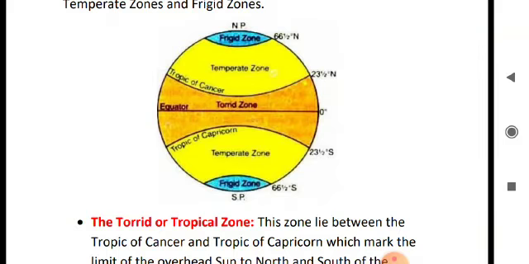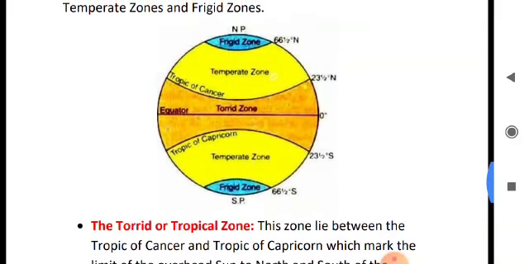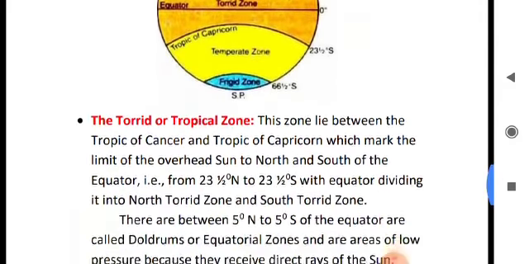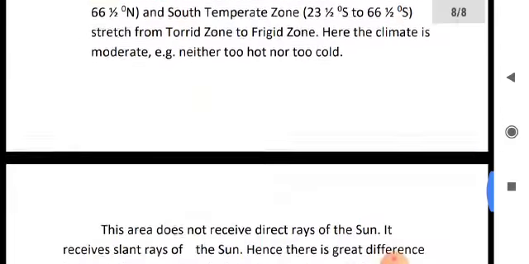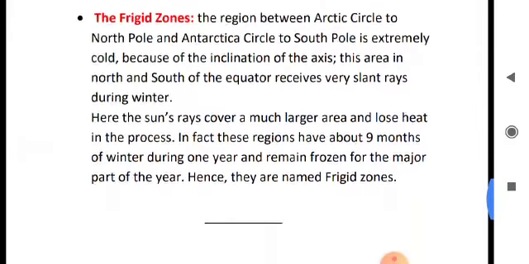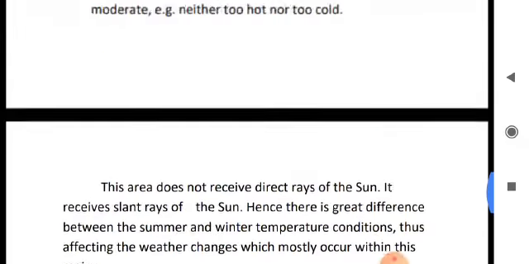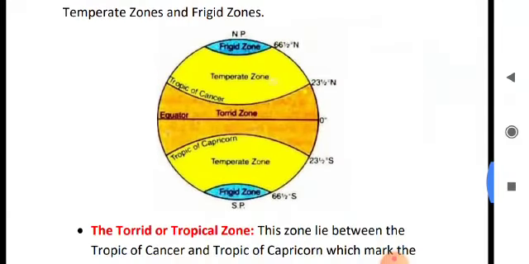That's why it's called the frigid zone. The frigid zone is divided into two categories, the northern frigid zone and the southern frigid zone. So just see, that is 66.5 degree north to the North Pole and 66.5 degree south to the South Pole.